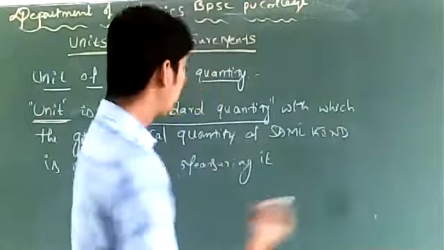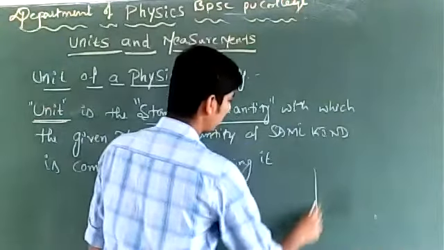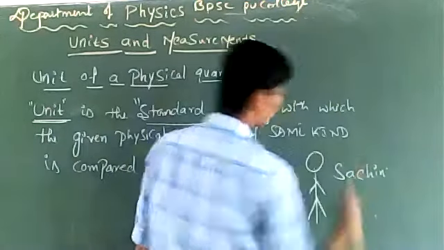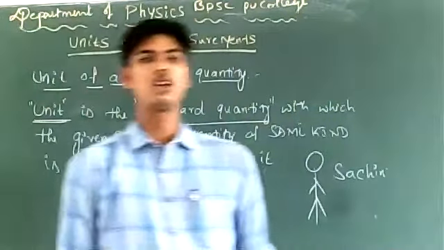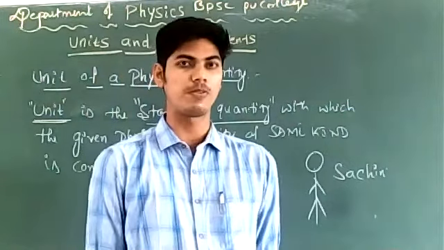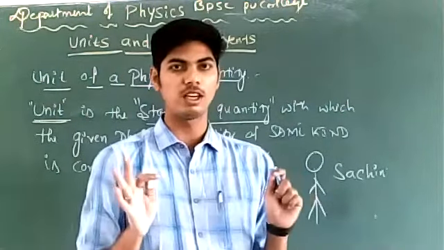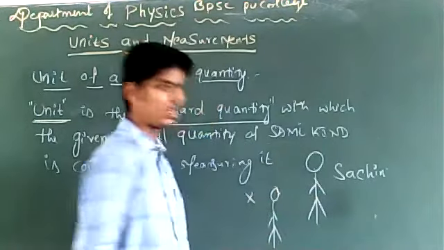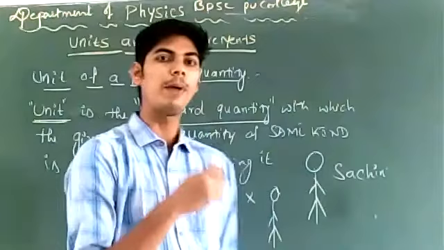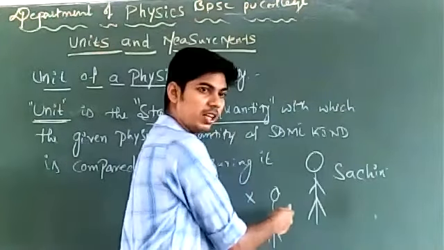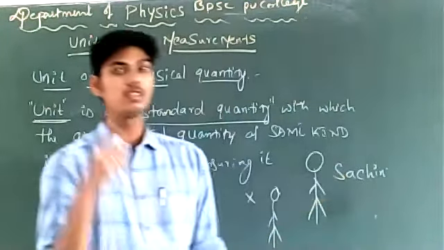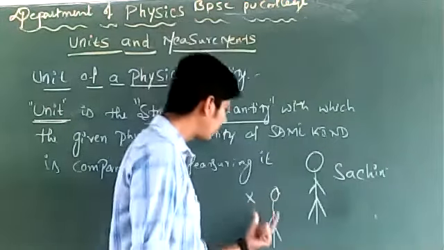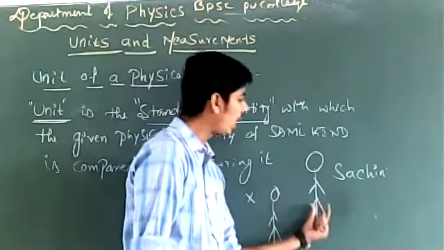I have given you the example of the cricketers. In order to compare different cricketers' performances, we take Sachin as the standard quantity. Suppose a new cricketer comes in, say person X, we start comparing the performance of this person X with that of Sachin. While comparing, we are comparing the given cricketer with a standard cricketer.